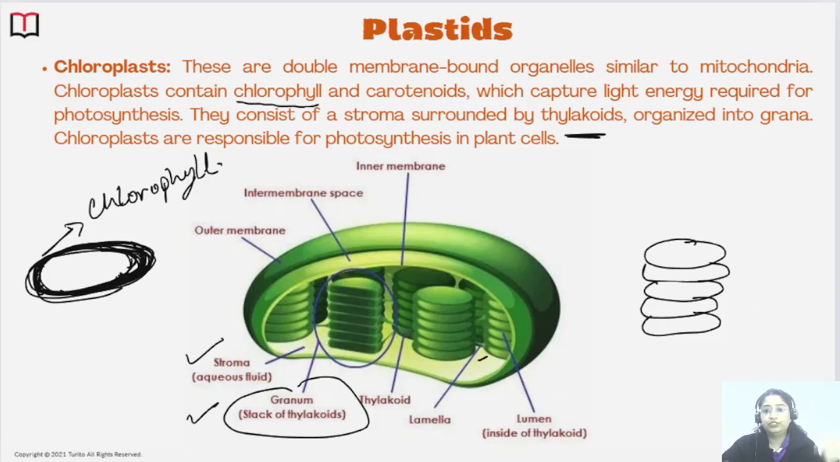Alright students, today we have discussed the lysosome, vacuole, mitochondria, then centrioles, centrosomes, cilia, cytoskeleton, and the plastids.